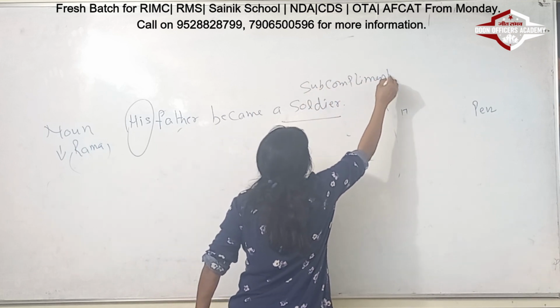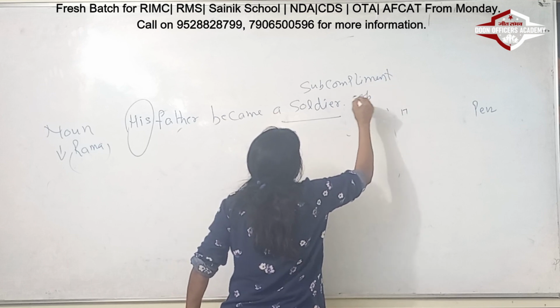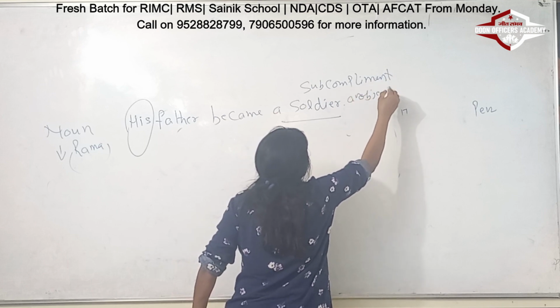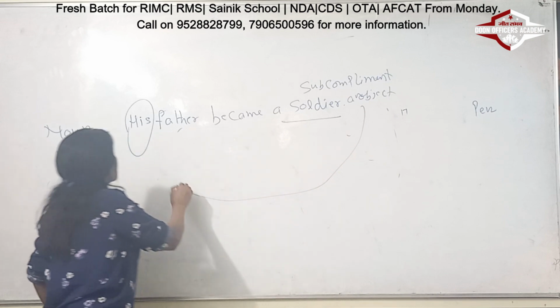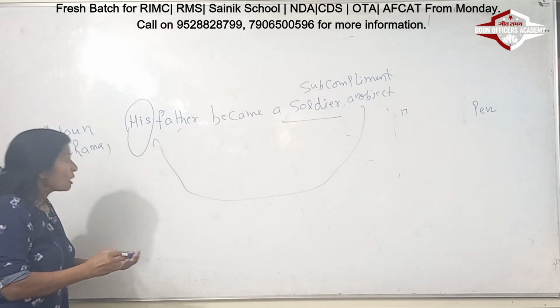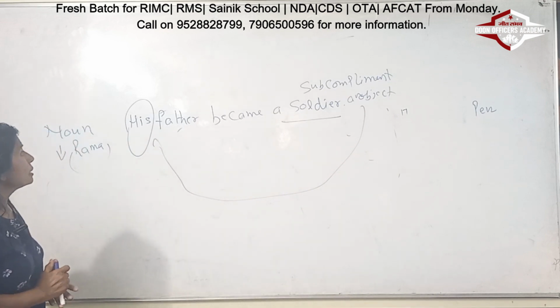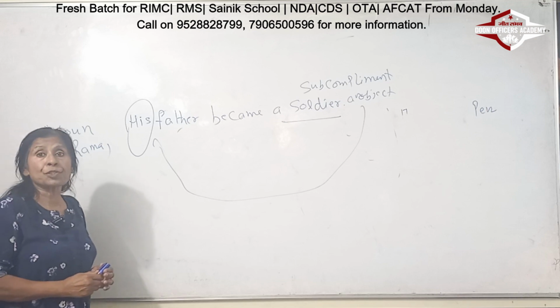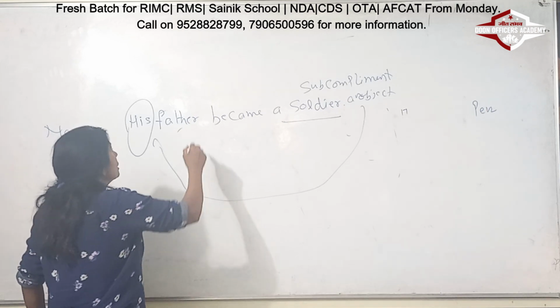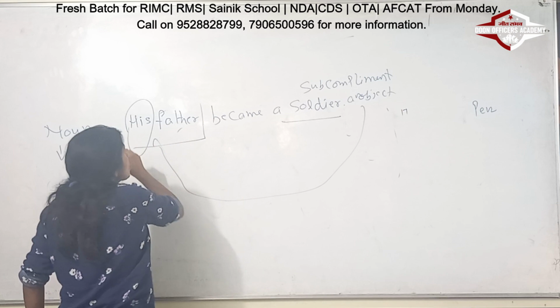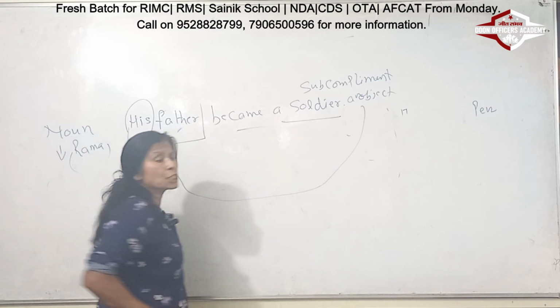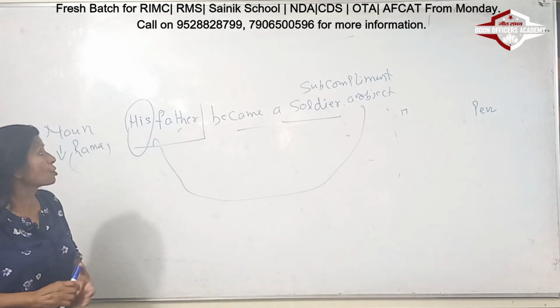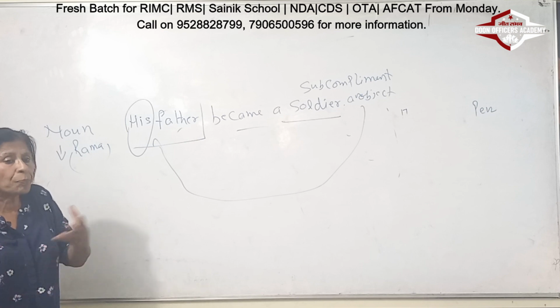Subject complement actually means it is an object, and it is an object to the subject. So we are saying that Rama's father has become a soldier. That means Rama's father, till here it is your subject, and the rest of the sentence becomes a predicate. So what is a predicate?